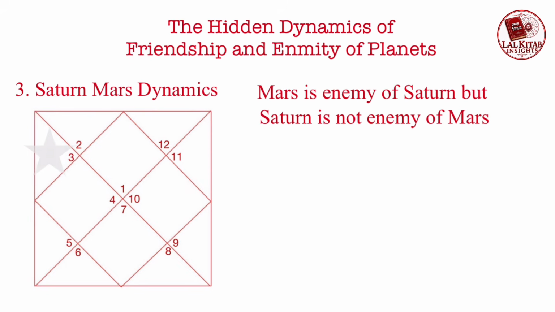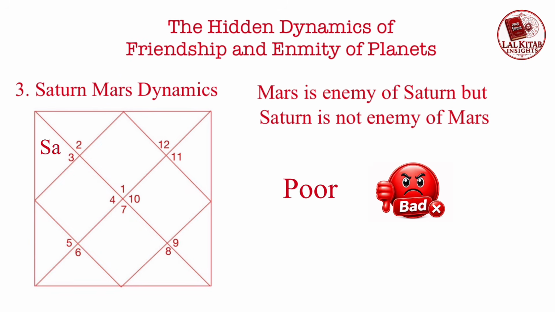3rd house is Mars Pakka house. When Saturn is placed in 3rd house, then the person is poor and penniless. This is not a good placement from financial point of view.